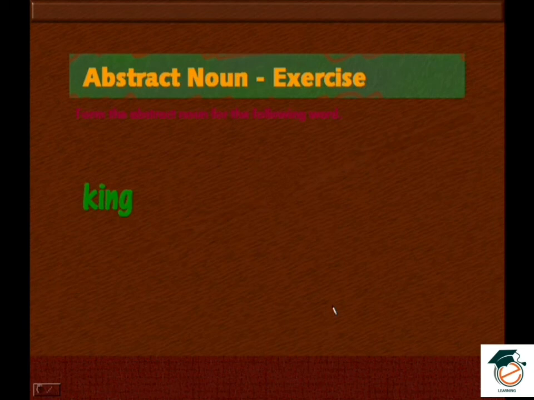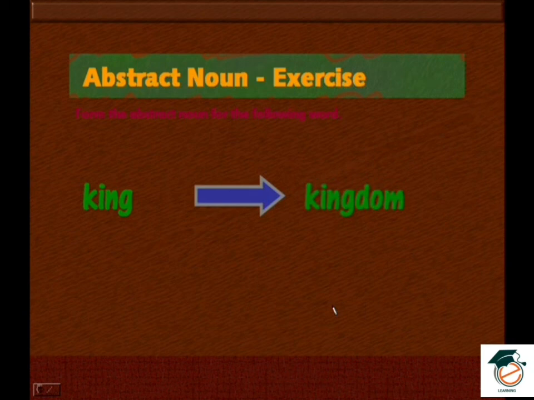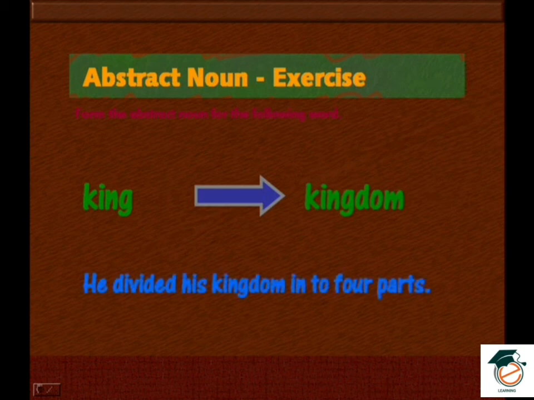Next word, king. King, kingdom. The corresponding abstract noun is kingdom. He divided his kingdom into 4 parts.